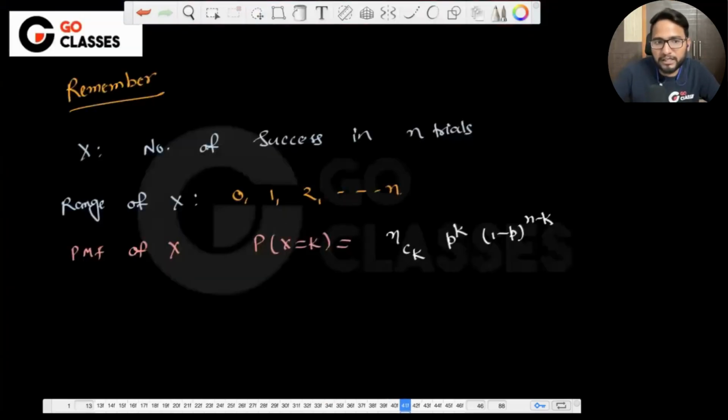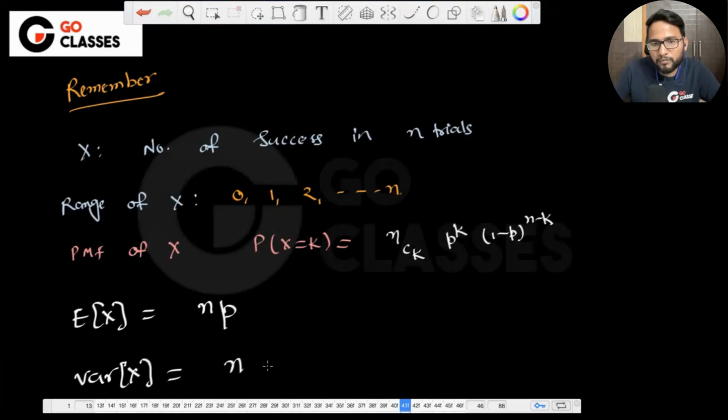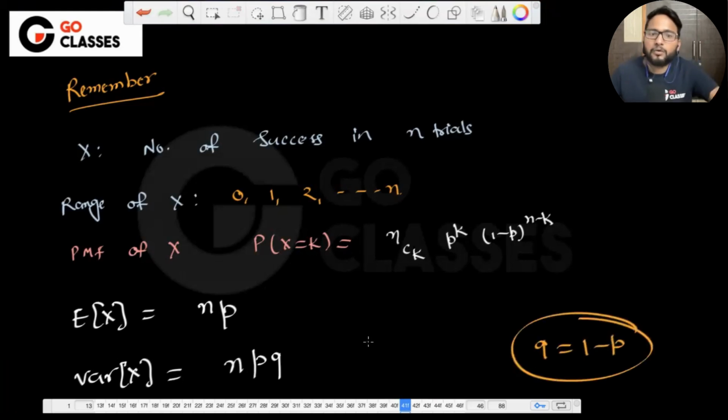But before that, let me write it separately. So the PMF of x is this, and what else is remaining? Expectation of x is n into p. Variance of x is n into pq, npq, right? I mean, q here is 1 minus p. Cool. So just remember this. Generally, you also know that we don't ask you to remember, but if someone is saying binomial random variable, then that is how the PMF is defined, right? So there is no way you have to remember it, that a binomial random variable has this PMF.